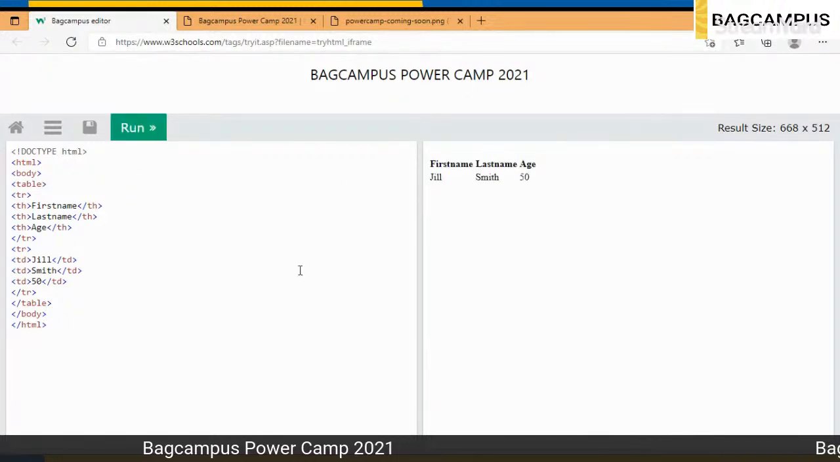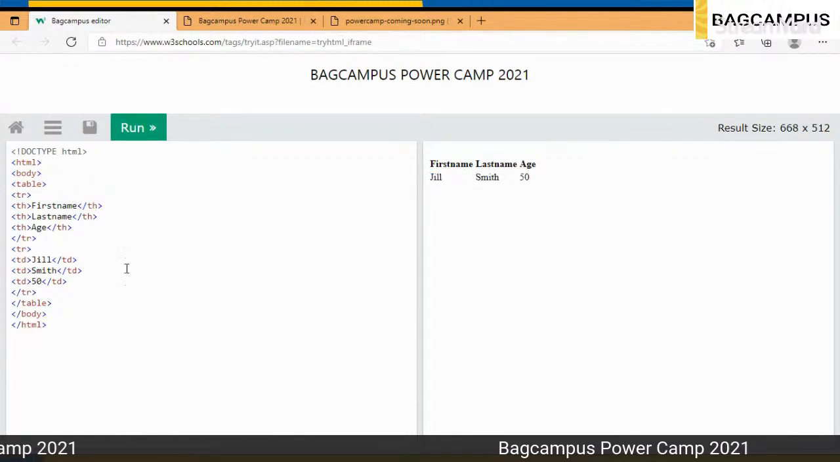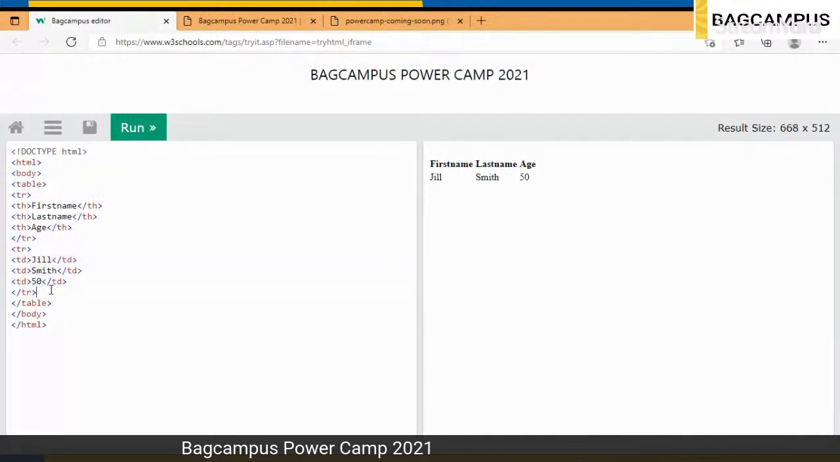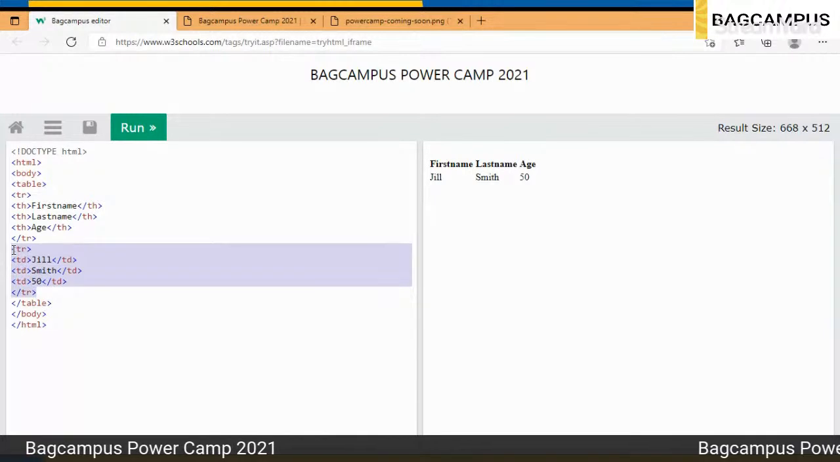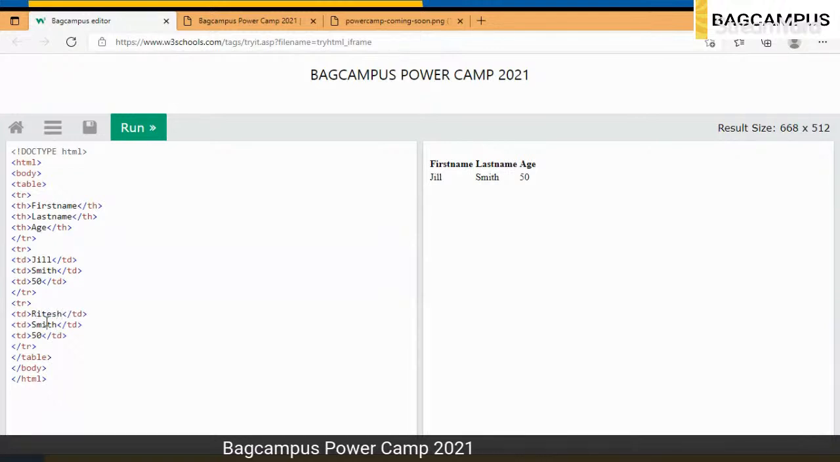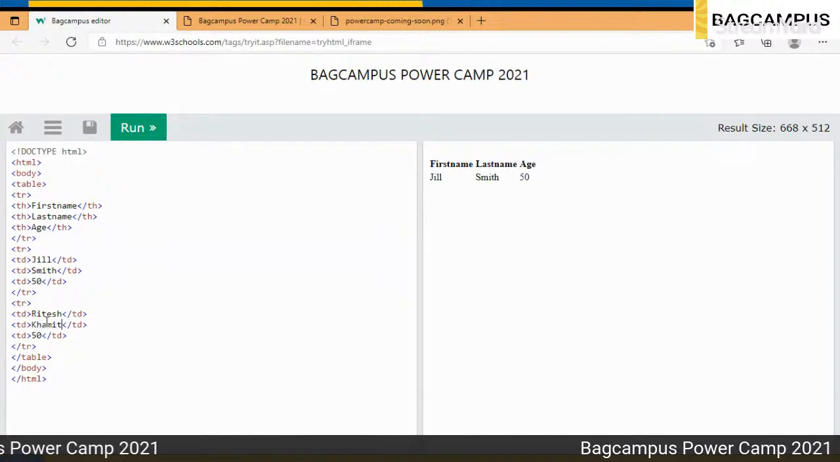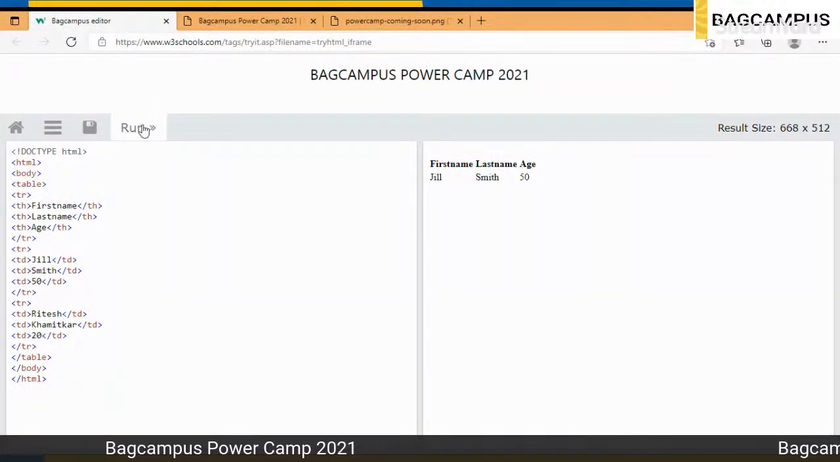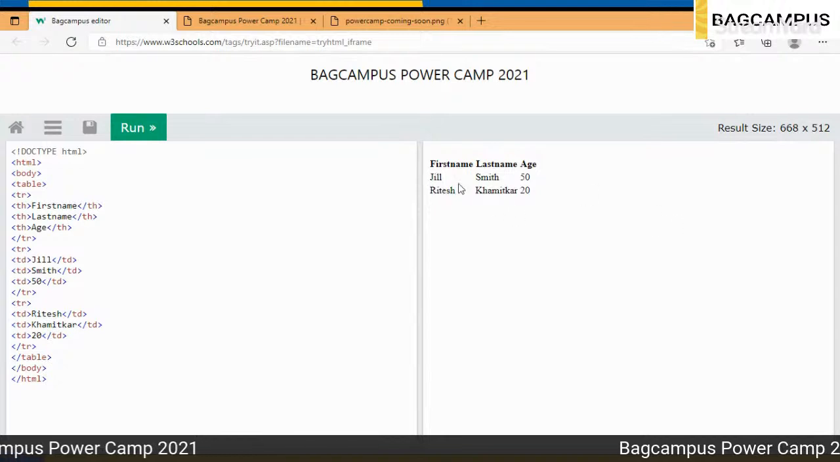Yep, you can see that this is the first name, this is the last name. First name is Jill Smith, age is 50. I will just copy this, paste this. Control C, V. So let the name be Ritesh, the last name be KHAMITK, and let the age be 20. So this is how it works, right?